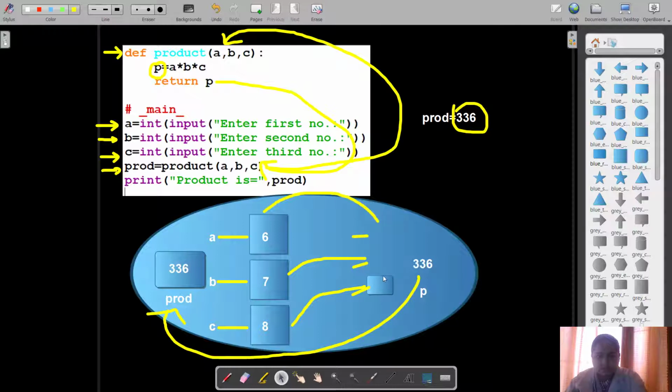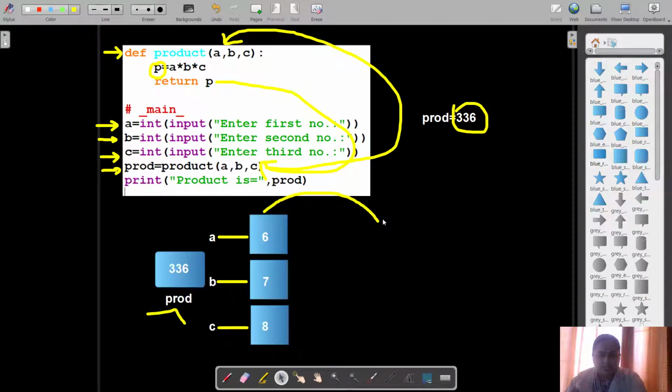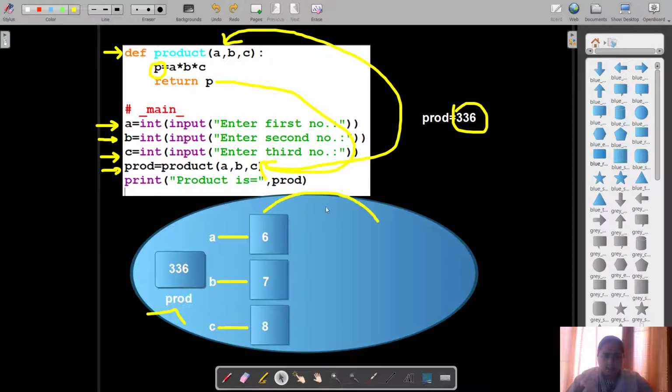So I'm deleting each and everything over here just to show that this entire local area has been completely wiped out from the memory. So now it appears as if it never existed. That is because once its work is done, once its execution is over, it ceases to exist. It doesn't exist anymore. So here now what we have is the global area.